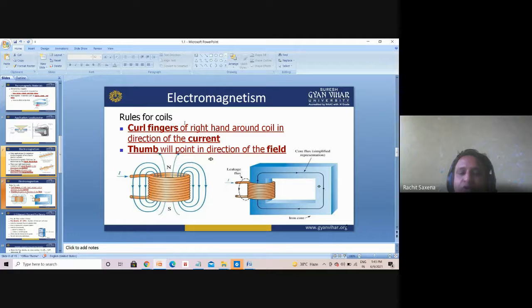Now next, rules for coils. What are the rules for coils? Basically, curl the fingers of the right hand around the coil in the direction of the current. The curl shows you the direction of the magnetic flux basically. Now the thumb will point in the direction of the field.